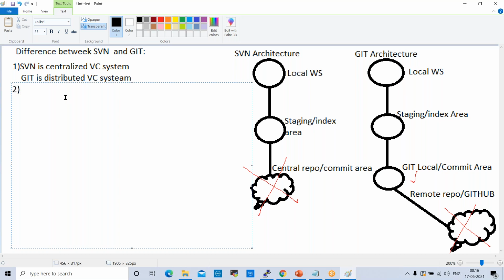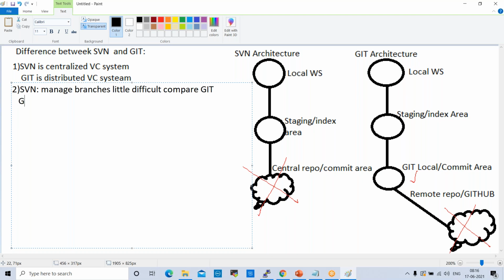SVN manages branches a little difficult. Okay. In SVN also we have some branching strategies, but managing is a little difficult compared to Git.